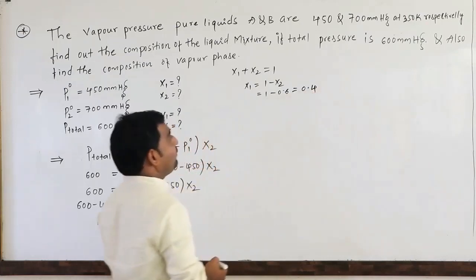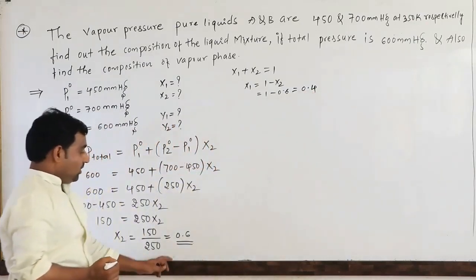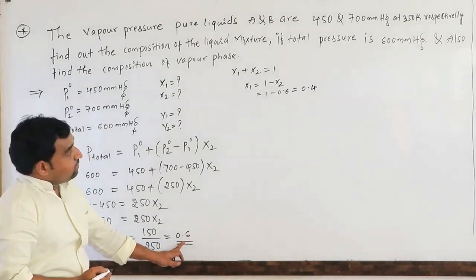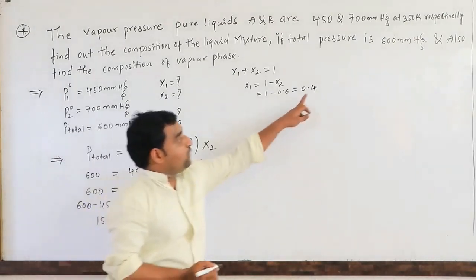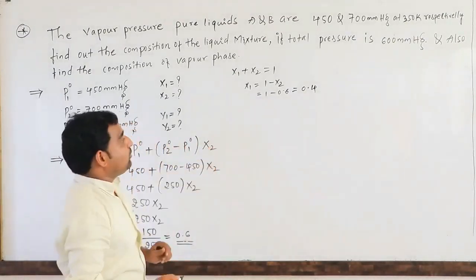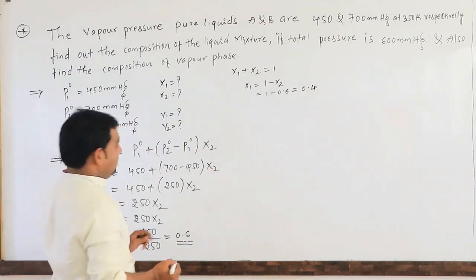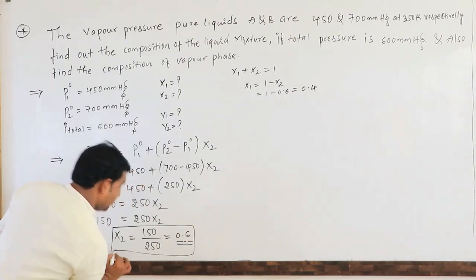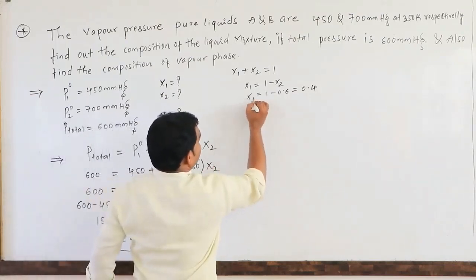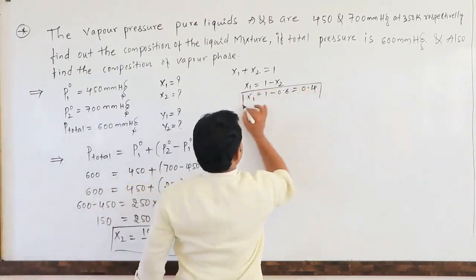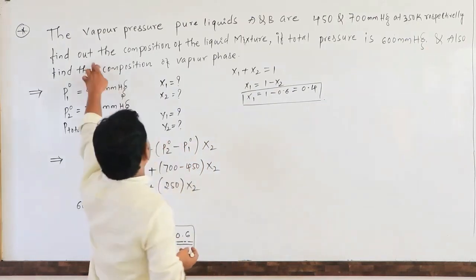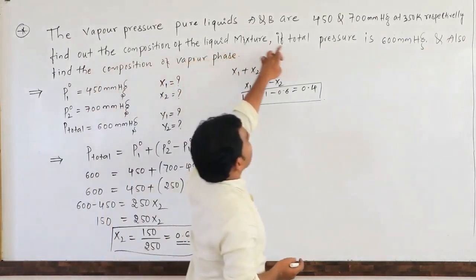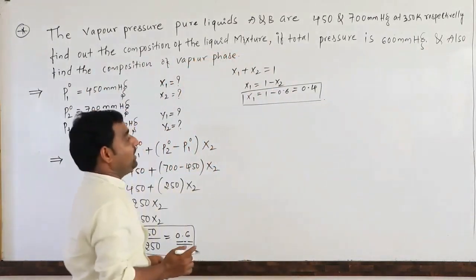So X1 is equal to 0.4. We can verify that 0.6 plus 0.4 is equal to 1. So X2 and X1 are calculated. The first question, the composition of the liquid mixture, X1 and X2, is over.